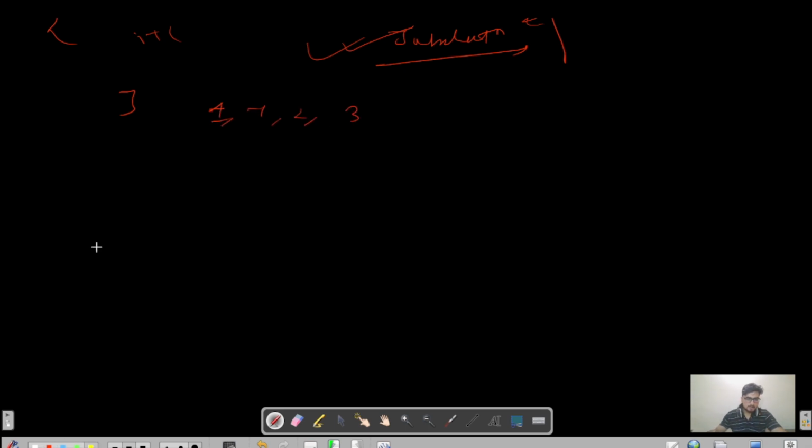What would be the dimension of the DP array? What were the states, taken and not taken, right? So we'll have two states, and we will take n plus 1 entries cross 2, right? So it would be 0, 1, 2, 3, 4, and the indexes here are 0, 1, 2, 3. So initially everything would be 0, right? The sum of the taken and not taken elements would be 0, right?